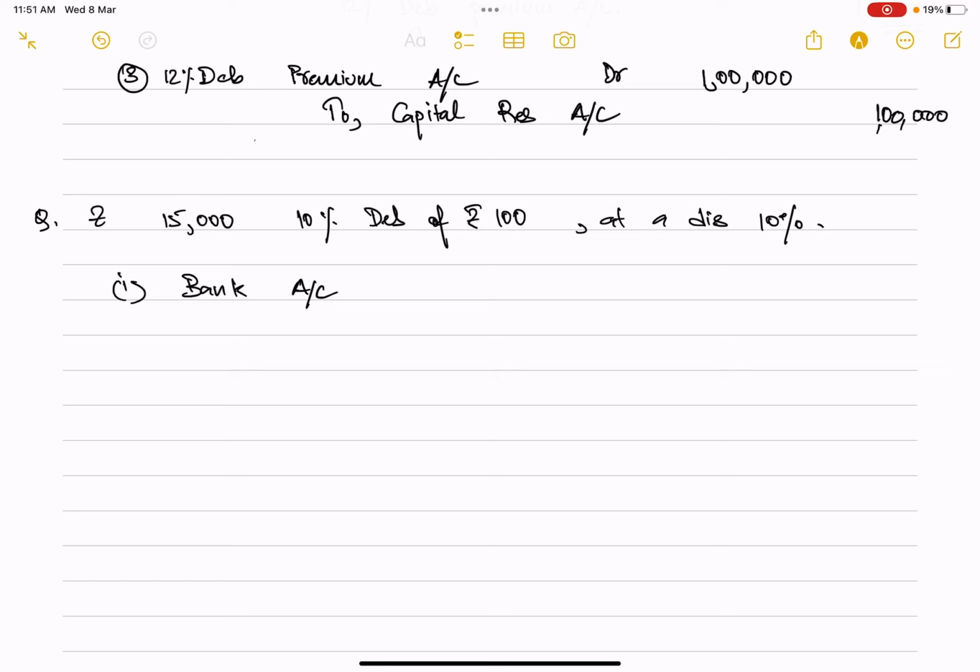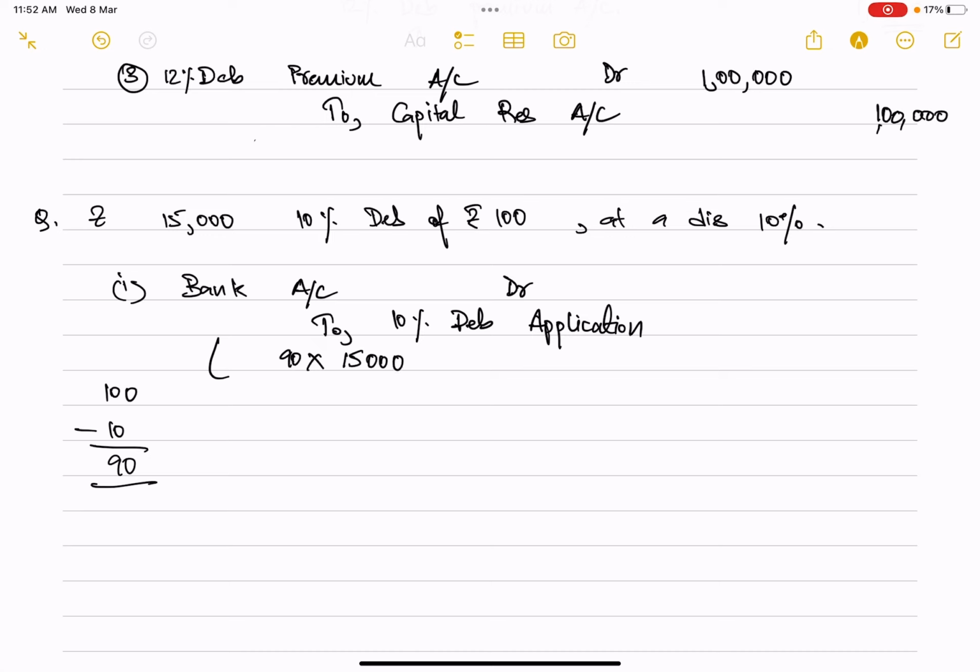Bank account debited to 10% debentures application. Now the amount that we will be collecting, since 100 rupees is the actual value, minus 10% would be 10, so 90 rupees. So 90 rupees would have been the market value. So 90 rupees into 15,000, whatever values you will be getting, that you will be recording there. All right, and since no excess applications has occurred, so what will happen directly?